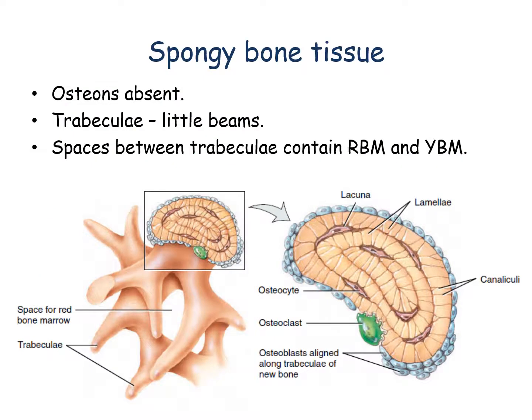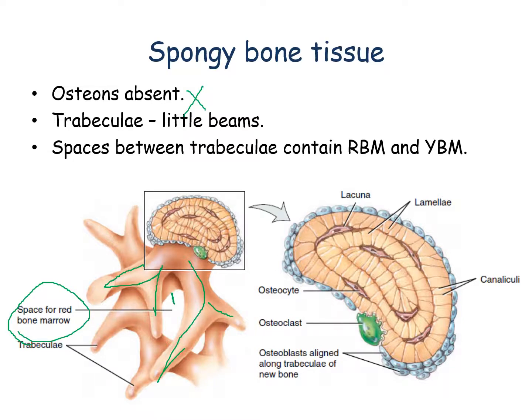Spongy bone tissue. Osteons are absent in spongy bone tissue. Trabeculae, or little beams, are present in spongy bone tissue. Trabeculae are the lamellae arranged in an irregular pattern in thin columns. This is a very irregular pattern. The spaces between the trabeculae are filled with red bone marrow and also yellow bone marrow.